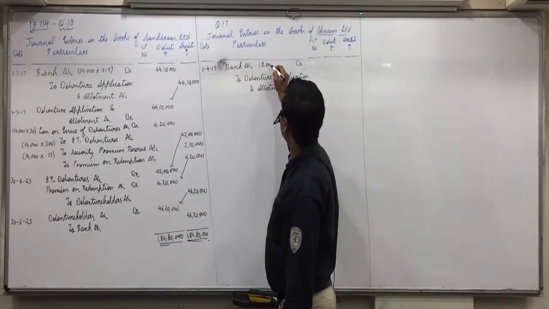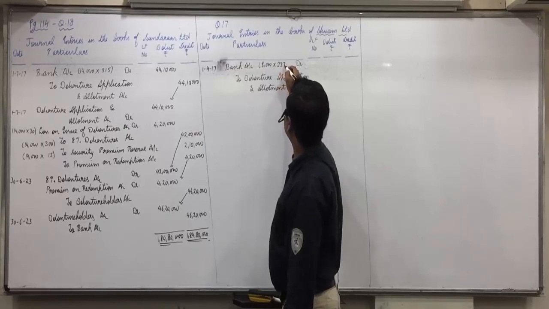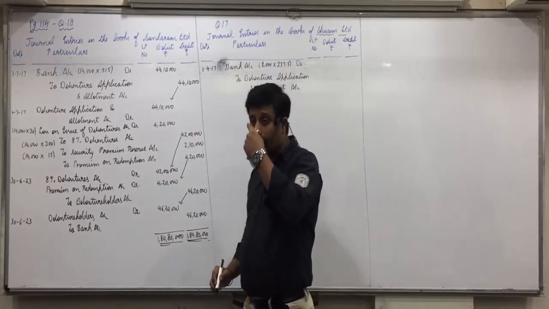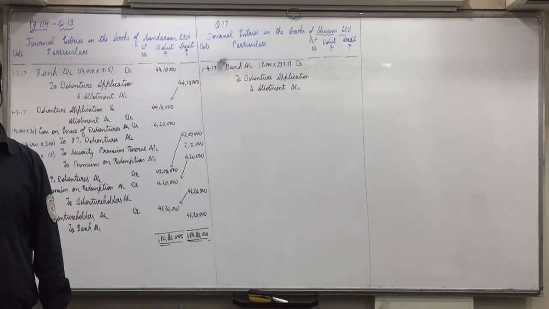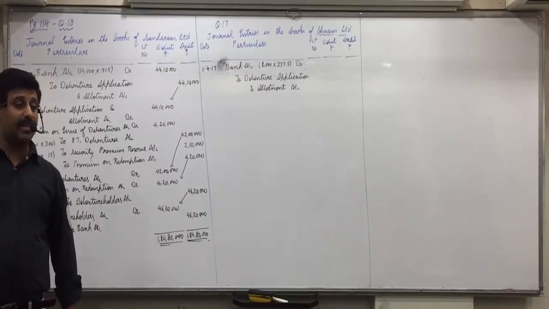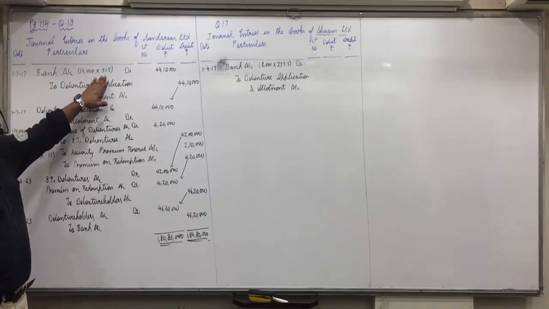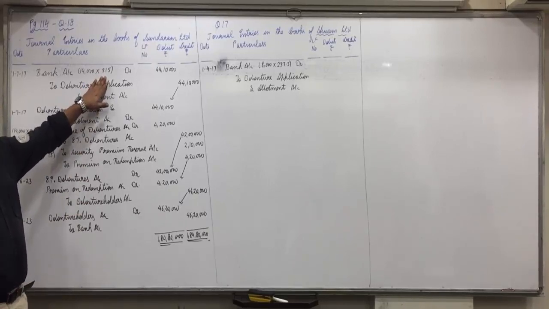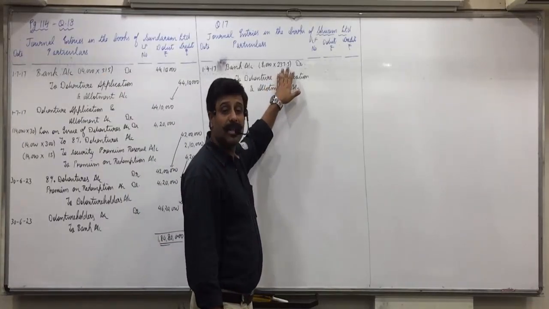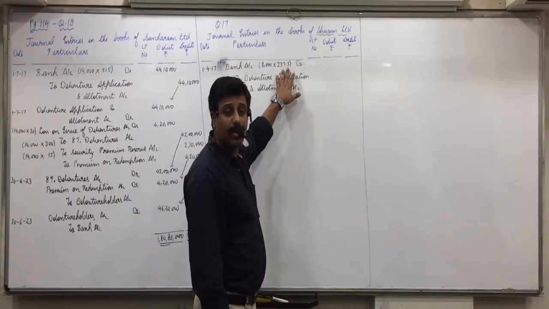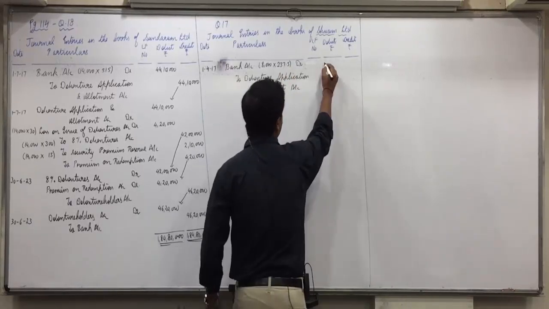8,000 debentures are issued at 237.5. Discount we will not receive. What money are we going to receive? 250 minus 12.5, we will receive 237.5. Earlier it was premium, so what did we receive? 300 plus 15, 315. Here there is discount, so we will receive 250 minus 12.5, 237.5, total 19 lakhs.